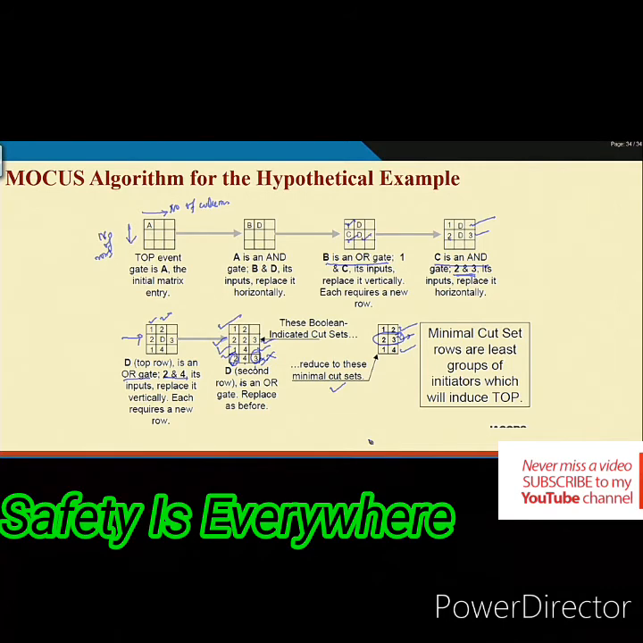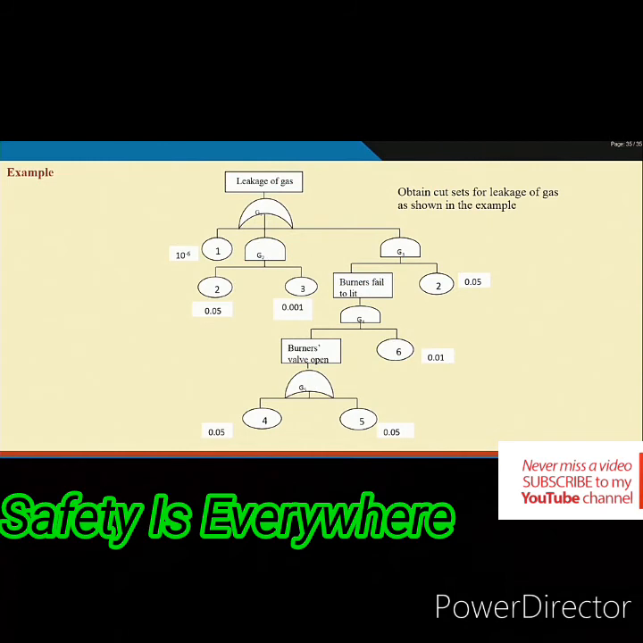And using this principle, to make it programmable, what we have done is to alphabetize the gates and number the basic events, and then follow this algorithm. Okay. I hope you have understood. See the situation here.